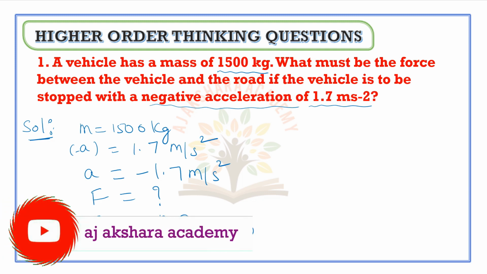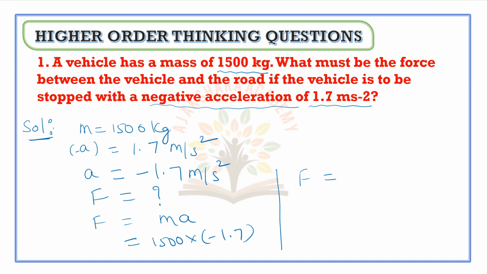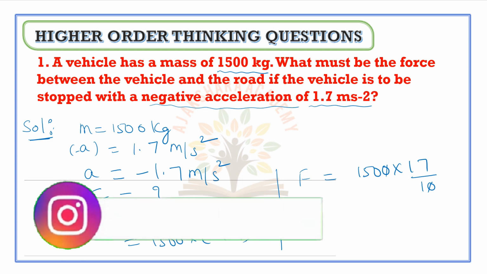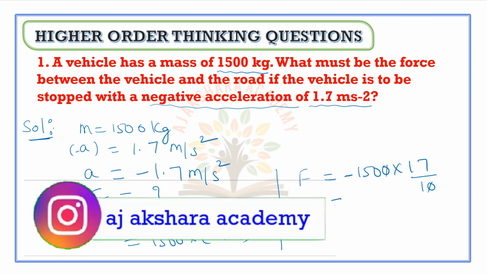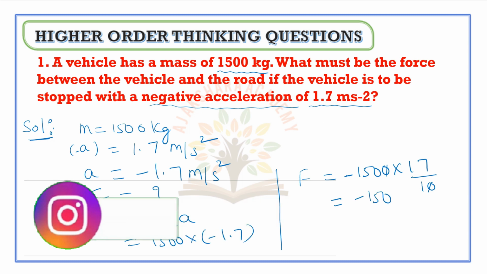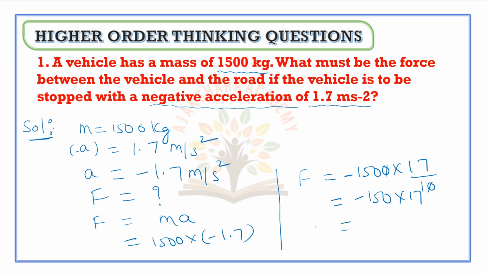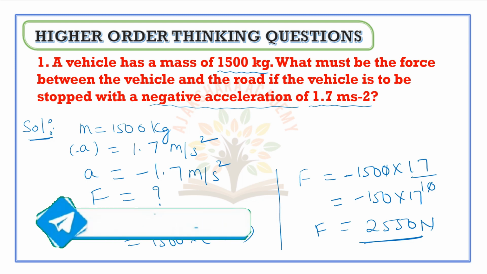So F is equal to 1500 into 1.7, which can be written as 17 by 10. Here we have to write a minus sign. 150 into minus 17. After multiplication we are getting 2550 newtons. This is the force between the vehicle and the road in the direction opposite to that of the vehicle.